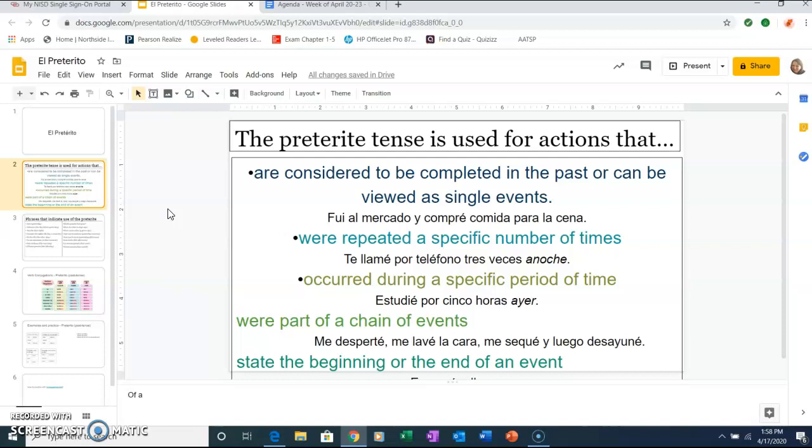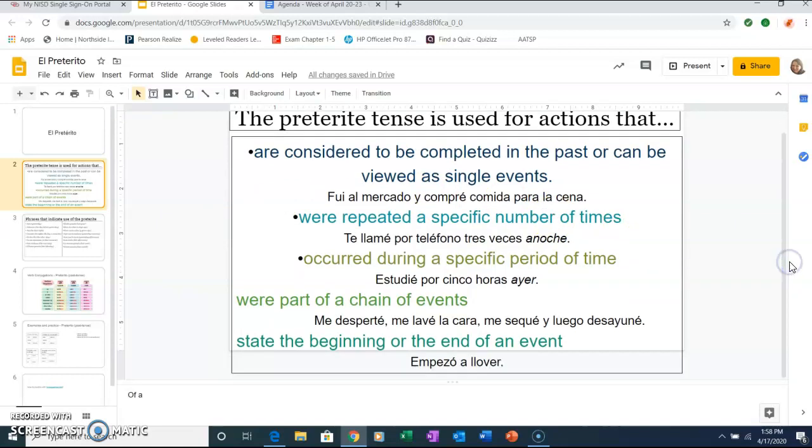Fui al mercado y compré comida para la cena. Also, it's used when events are repeated a specific number of times. Te llamé por teléfono 3 veces anoche. And also events that occur during a specific period of time. Estudié por 5 horas ayer. And also events that were part of a chain of events. Me desperté, me lavé la cara, me sequé, y luego desayuné. And also events that state the beginning or end of an event.